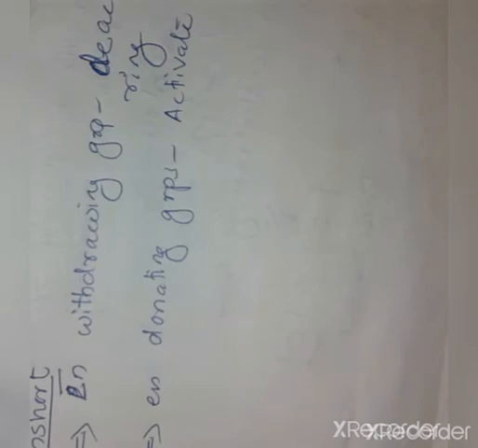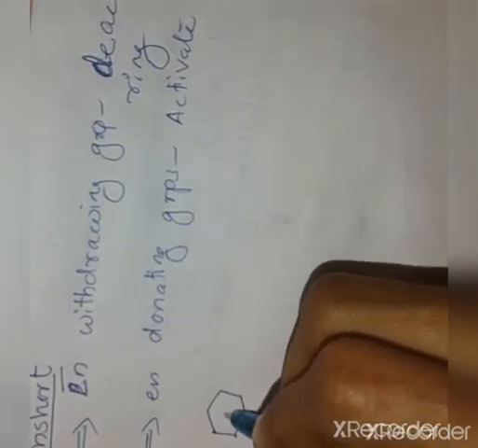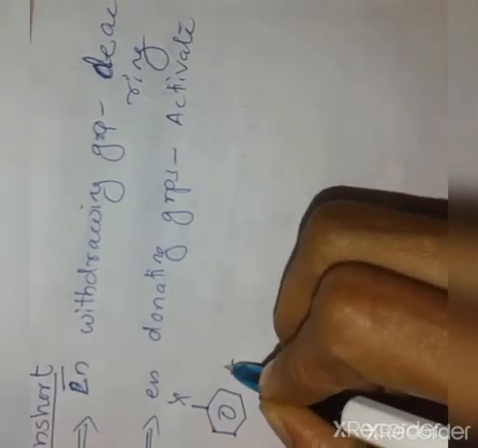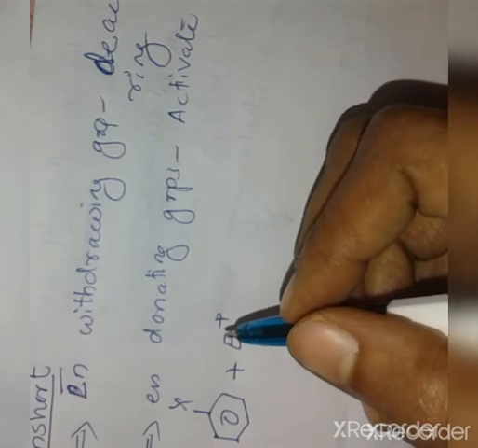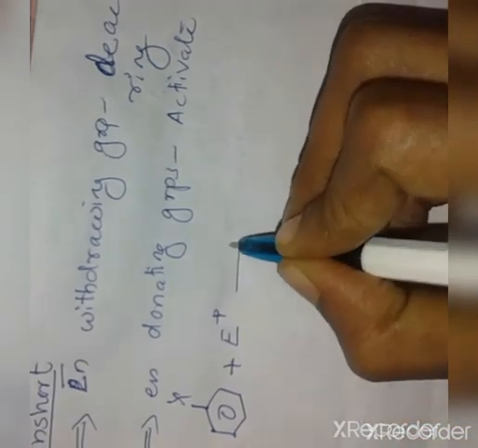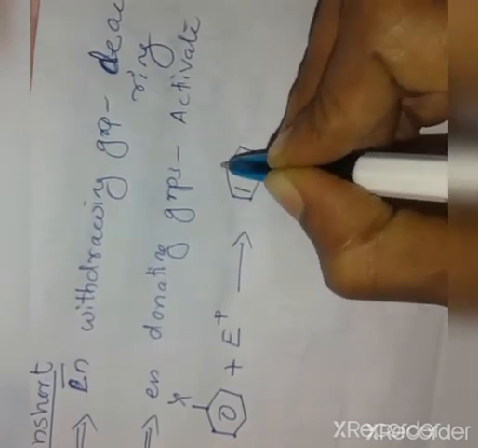And when the existing group is an electron withdrawing group, it decreases the electron density of the benzene ring, and so it reacts slowly with the incoming electrophile to give a disubstituted compound.